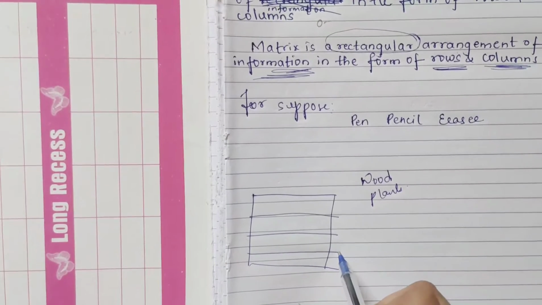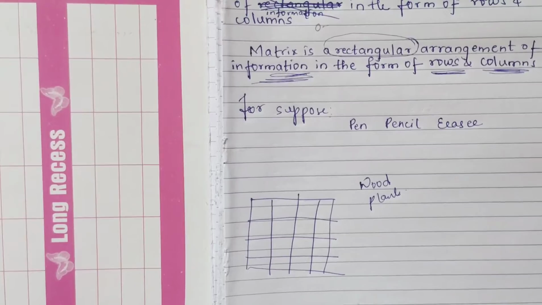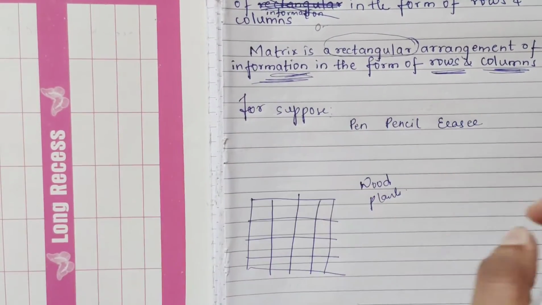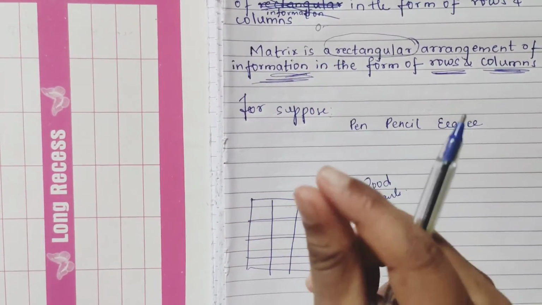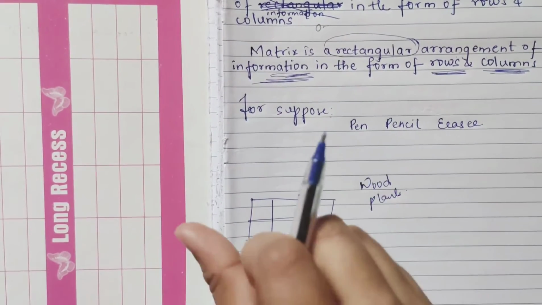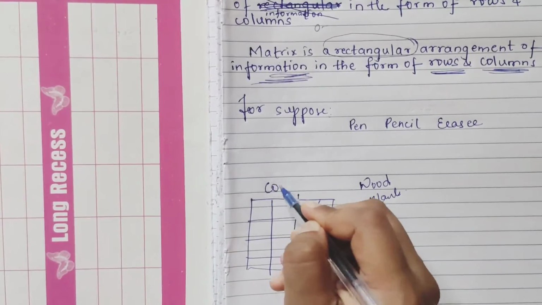This is your row, and this is your column-wise. If you are fitting it like this, straight, you call it a column. If it is horizontal, you call it rows. You have horizontal and vertical, right? In the form of a matrix, for horizontal the name is rows, these are rows, and these are columns.